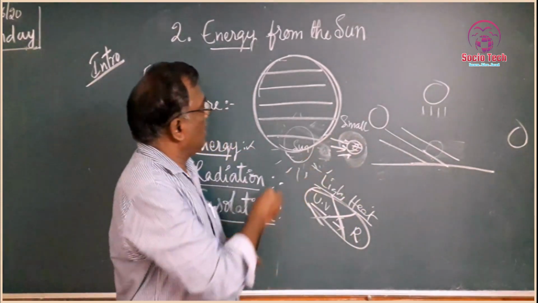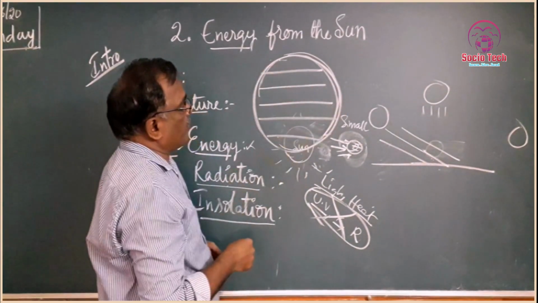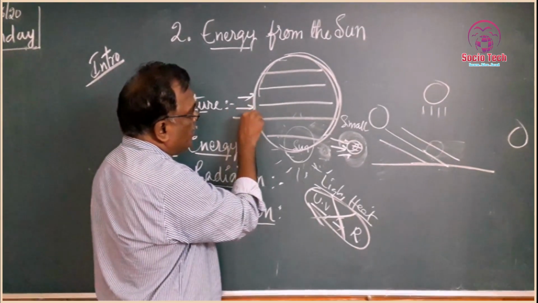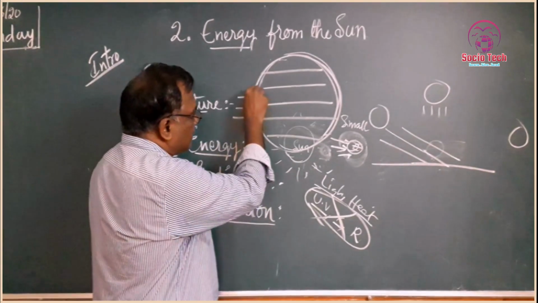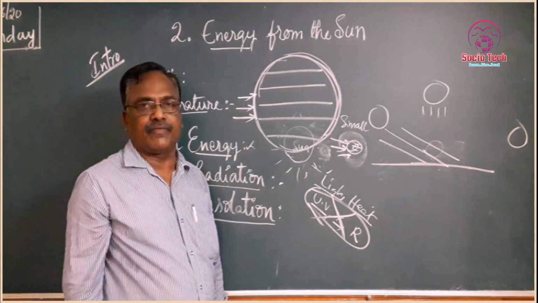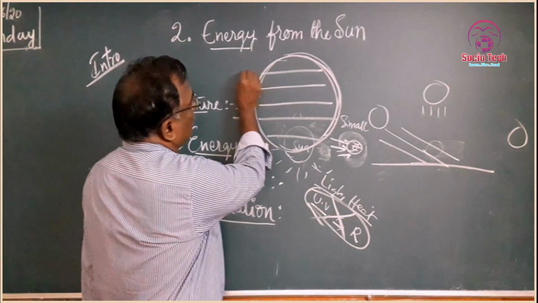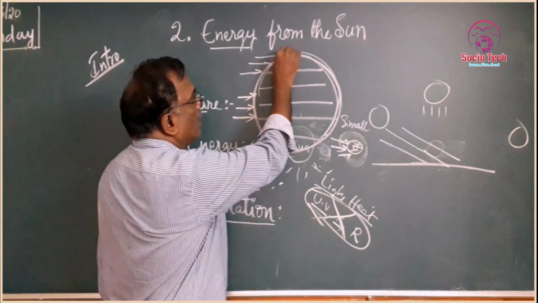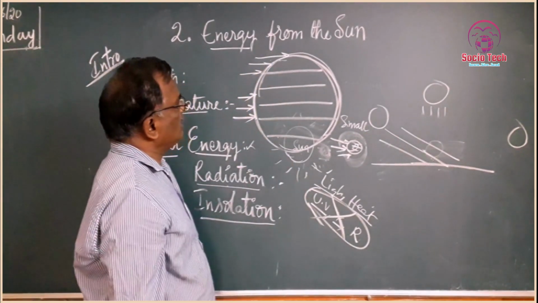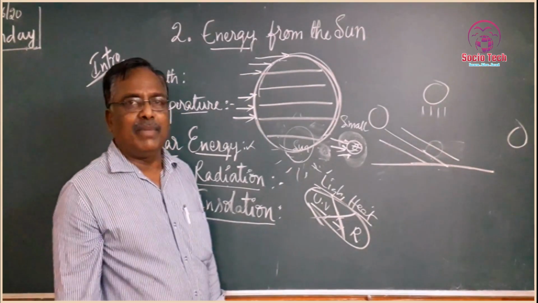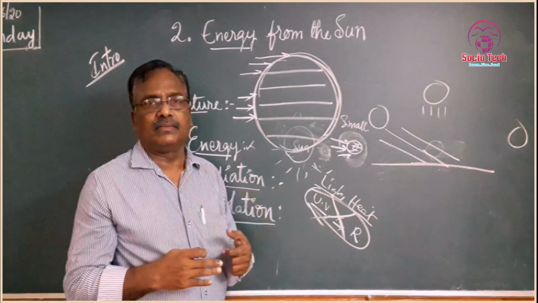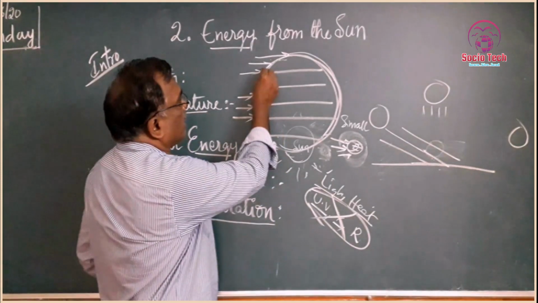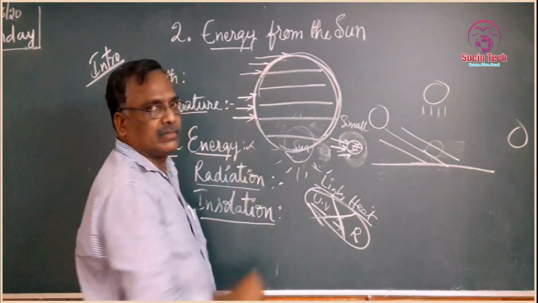So then on the earth surface, at the equator and around the equator, the sun rays fall vertically on the earth surface. But in the Arctic and Antarctic, even in the poles, the sun rays fall slanted, more slanted rays. So that is why the temperature is less.